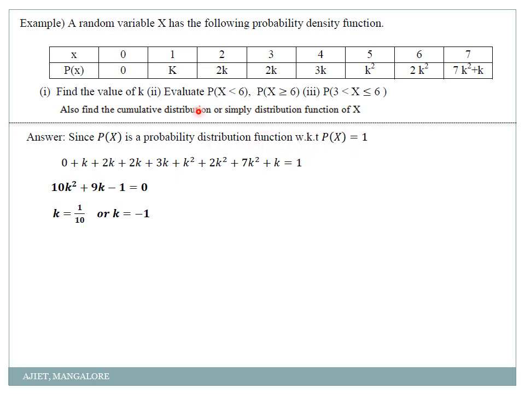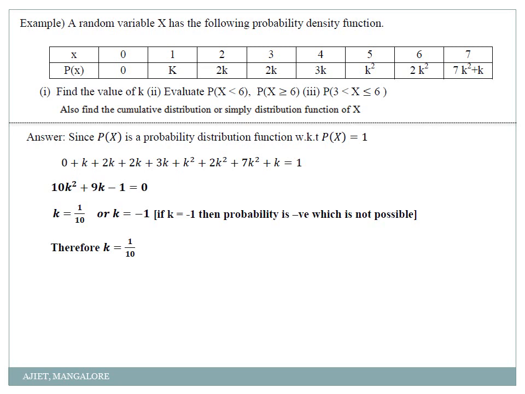My one more condition was that this probability value should always be positive. So can I take k equal to minus 1 here? No, I cannot. If k equal to minus 1, then the probability is negative, which is not possible. Therefore, the value of k is 1 by 10. Hope I am clear with how to find the value of k.